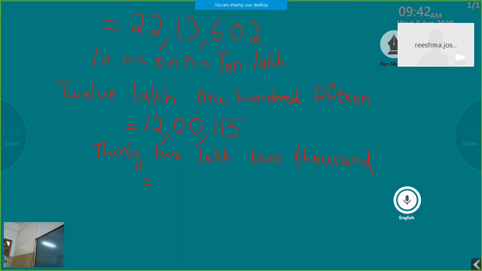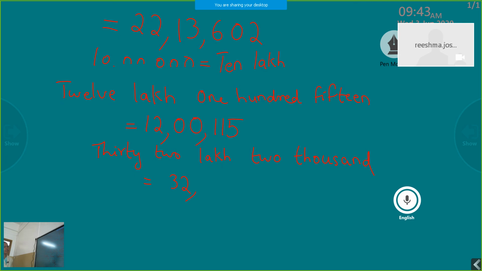First of all, you consider the lakhs period. The lakhs period has 2 digits, 32, clearly given there. Then put a comma. Then 2,000. The thousands period should have 2 digits, but here the number given is only 2.